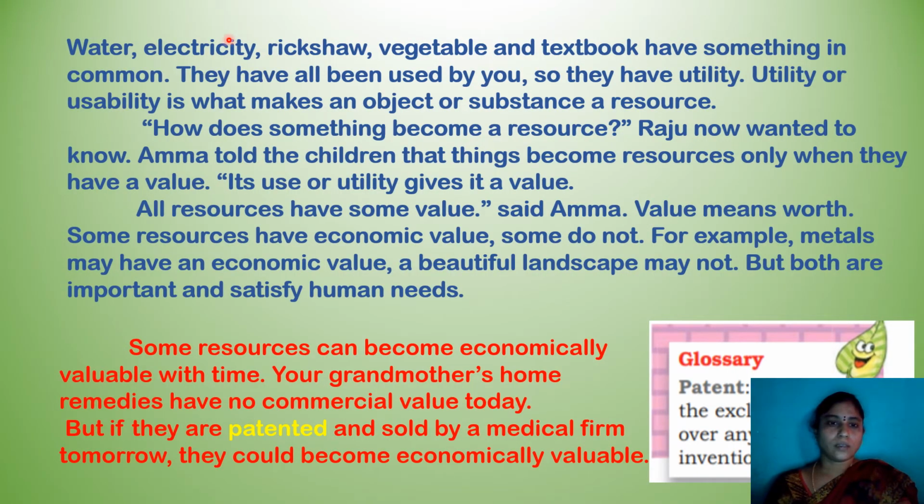Water, electricity, rickshaw, vegetables, and textbook, what we are using in our regular life, they have all been used by us, so they have utility. Utility or usability is what makes an object or substance a resource.